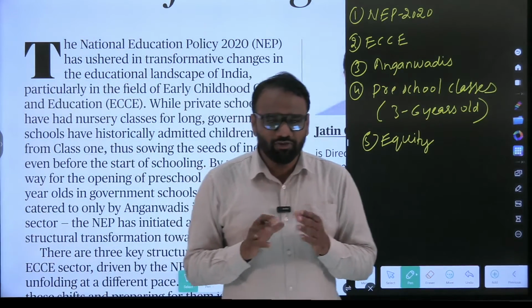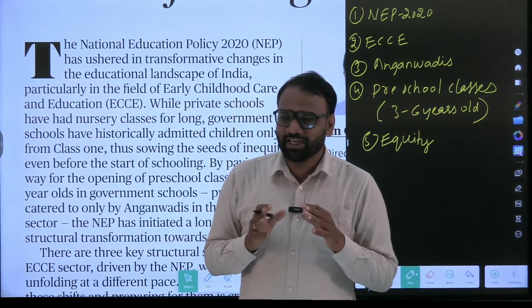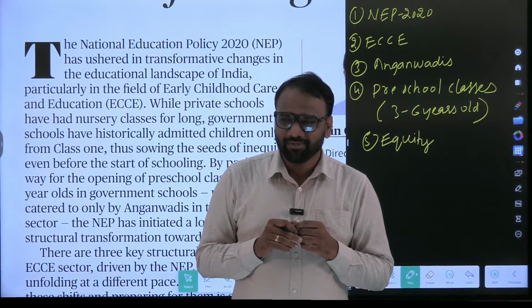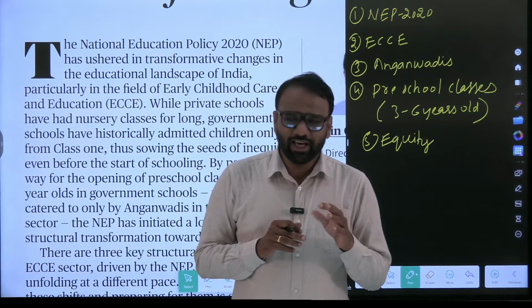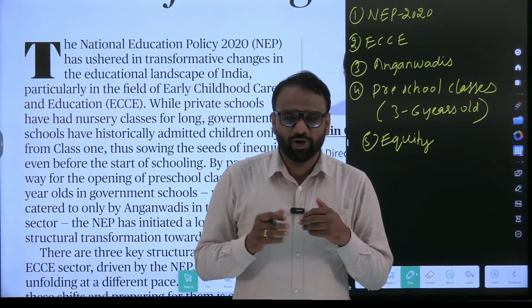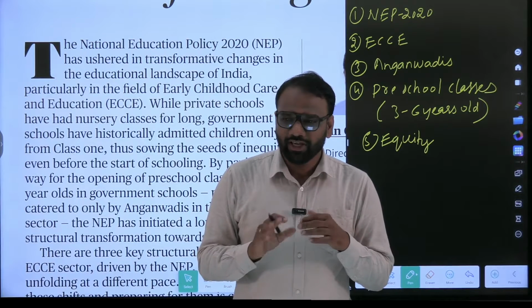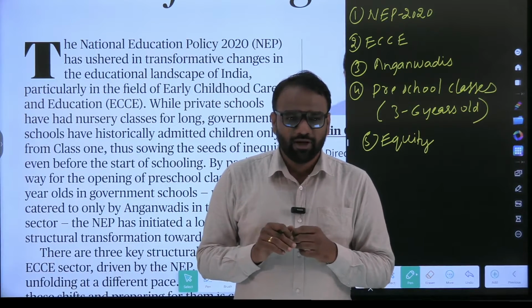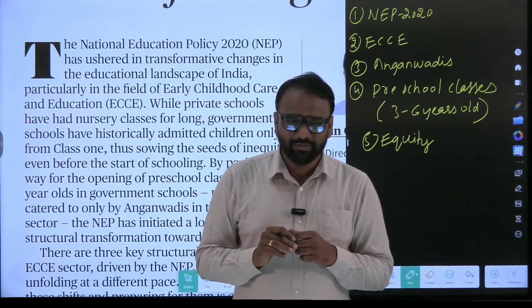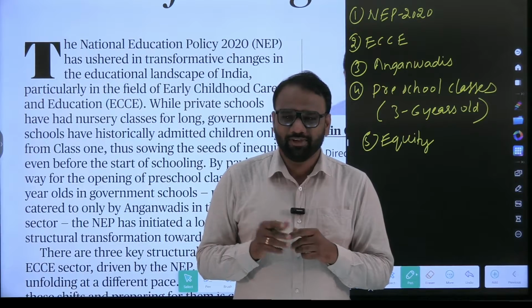We said that we do not have preschool education presently in the government sector, but we have Anganwadis. Anganwadis are for the children who are below the first standard, who are 4 years old or 5 years old. But whether Anganwadis are part of the education system? The next question.